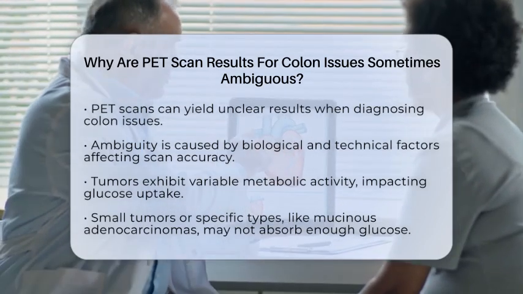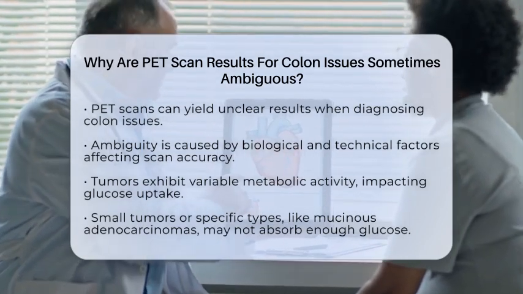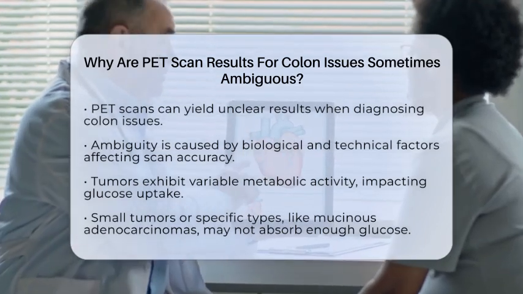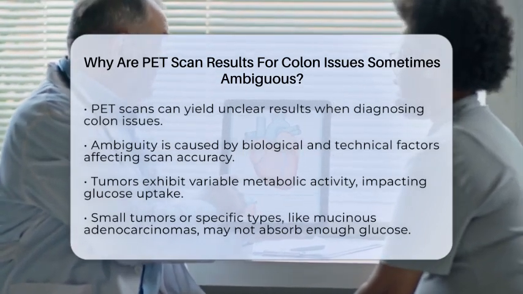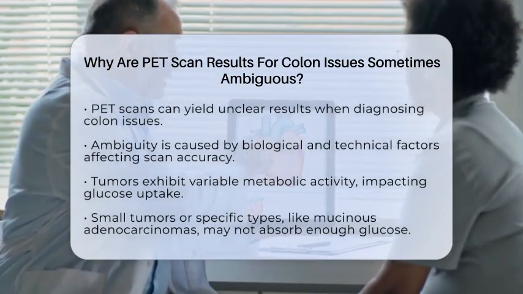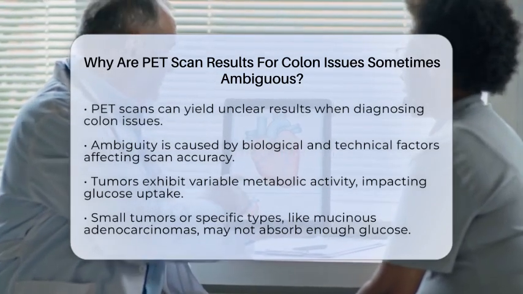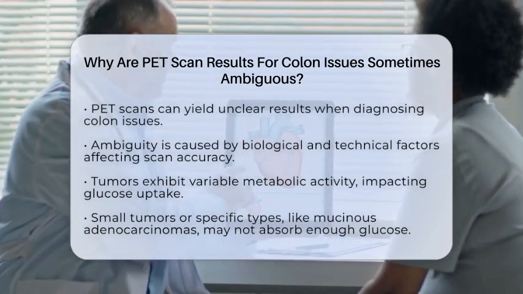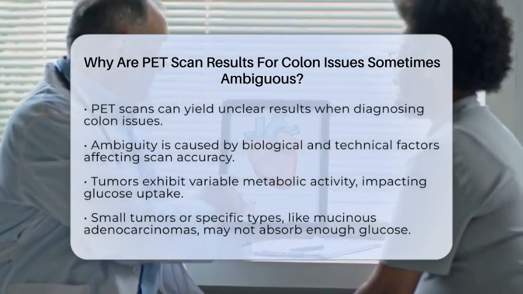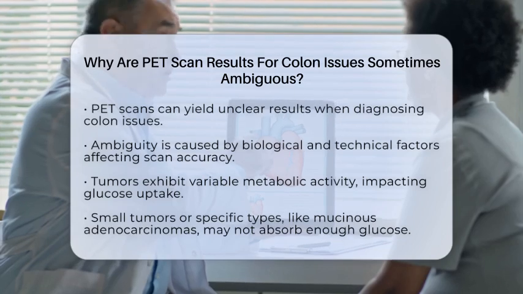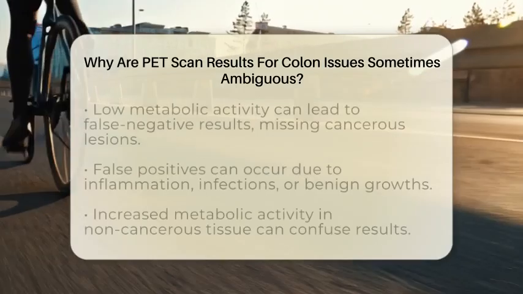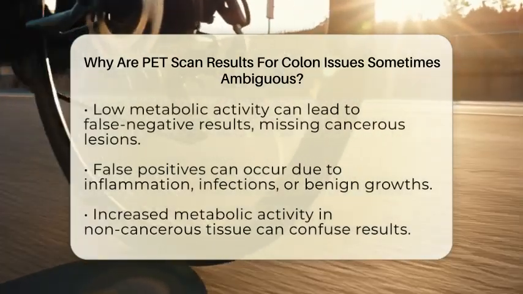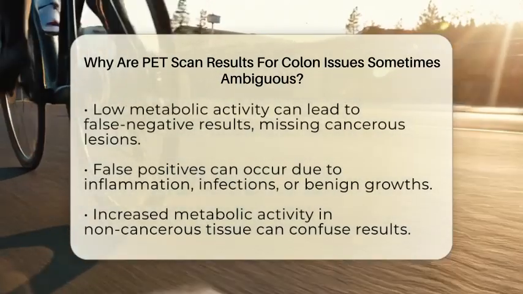PET scans detect cancer by measuring how much a radioactive glucose analog is taken up by cells. However, some colon tumors, particularly small ones or certain types like mucinous adenocarcinomas, may not absorb much of this glucose. This low metabolic activity can result in false negative findings, meaning that cancerous lesions might not show up on the scan. On the flip side, there are also false positives to consider.